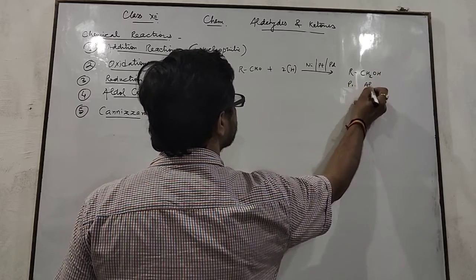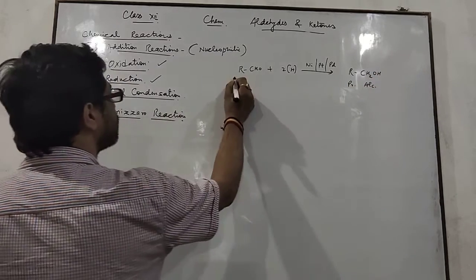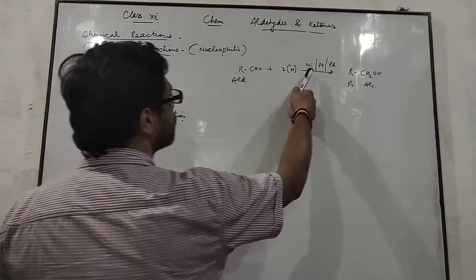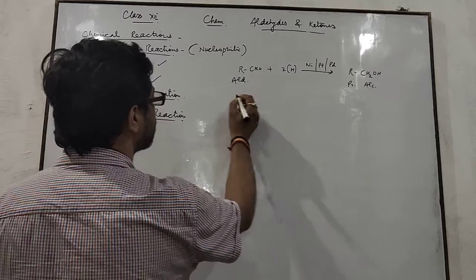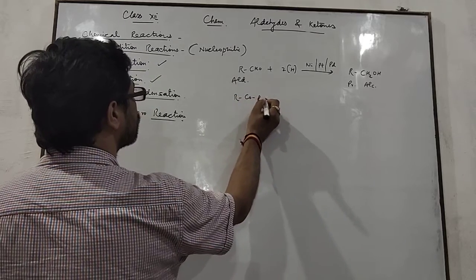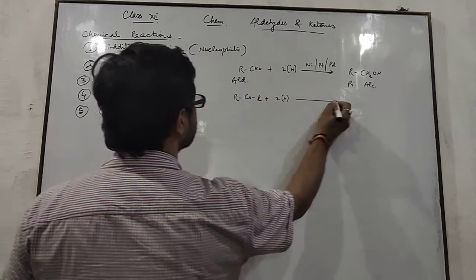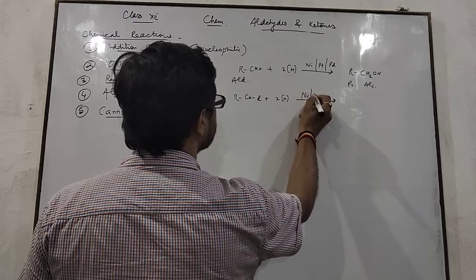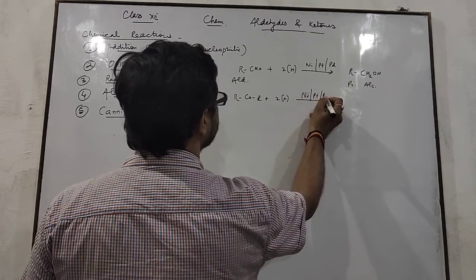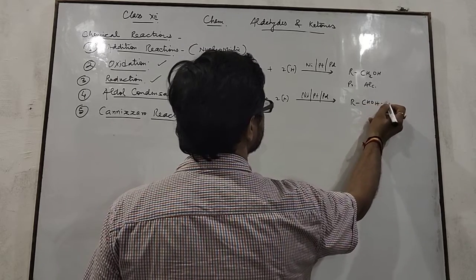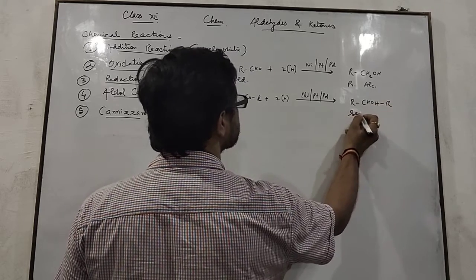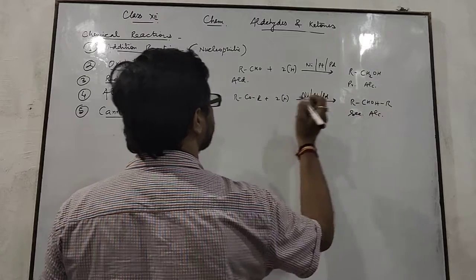This one is a primary alcohol. Aldehydes get reduced in presence of any one of the catalysts to form primary alcohol, and ketones get reduced in this way in presence of the same catalyst to form secondary alcohol, CHOHR. This one is a secondary alcohol.